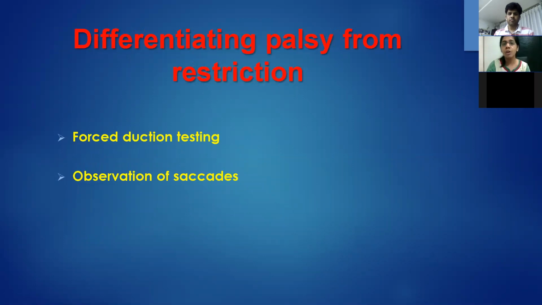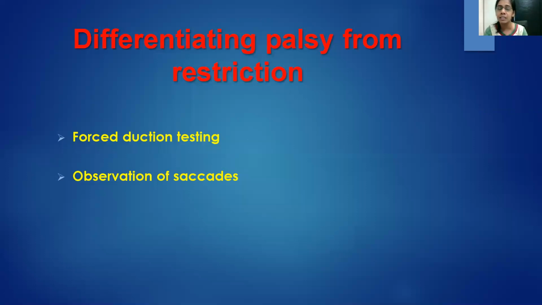So if you want to differentiate clinically whether it's a palsy or a restrictive strabismus like thyroid ophthalmopathy, you need to do certain tests. Most important would be a forced duction test. A forced duction test would be negative in cases of palsy and it would be positive in cases of restrictive strabismus. The saccadic velocity slows down in palsies, however, it remains unaffected with restrictive strabismus.